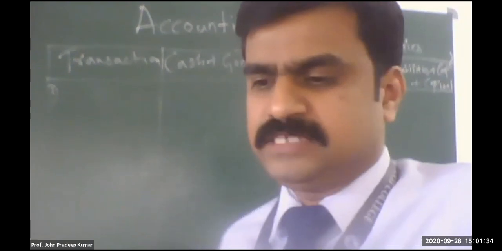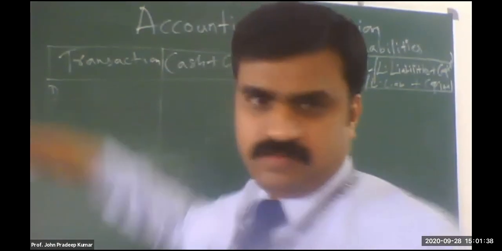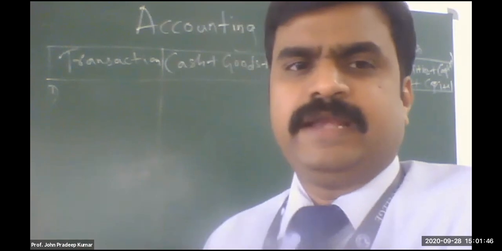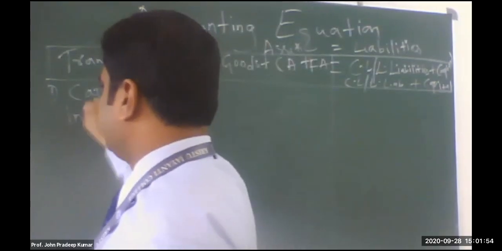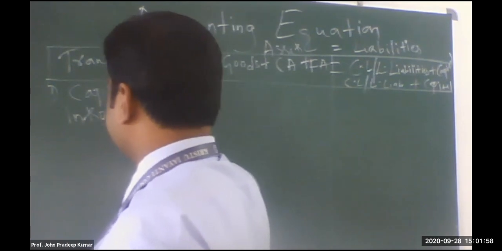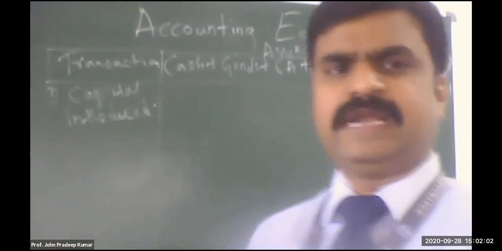First, tell me the transaction. We'll write here. What transaction is this? Cash is coming in. The owner is starting business with 1 lakh. So we can write it as capital introduced. You can just write a small sentence regarding the transaction.